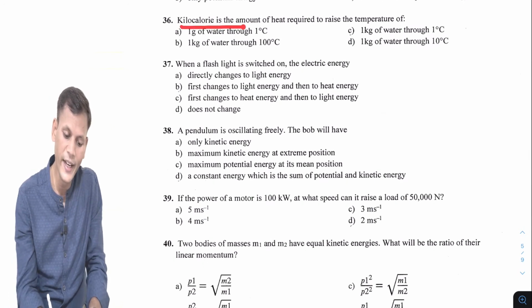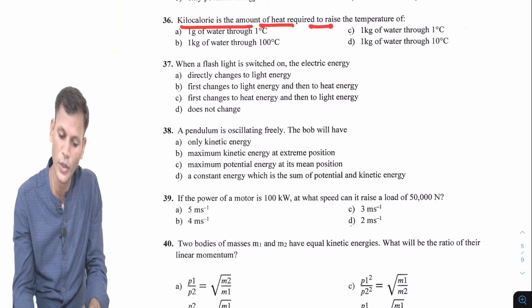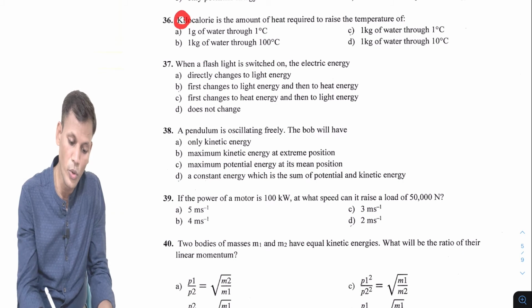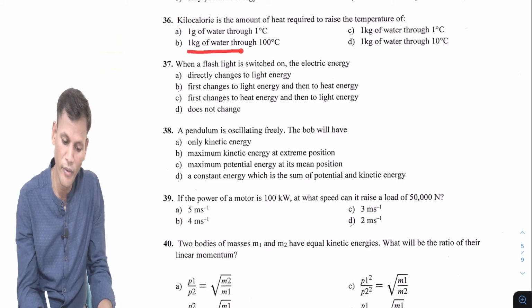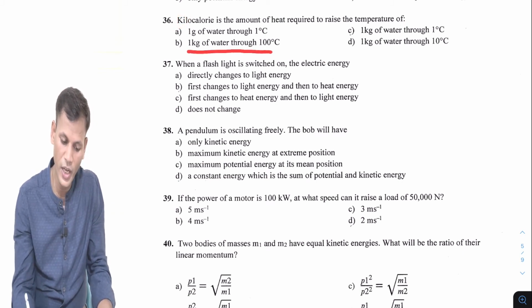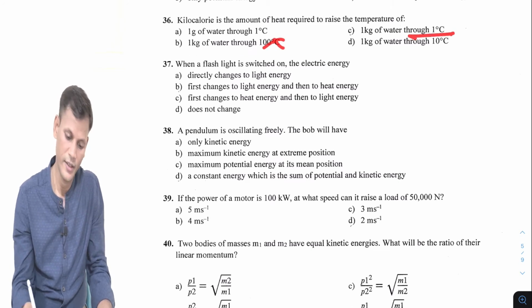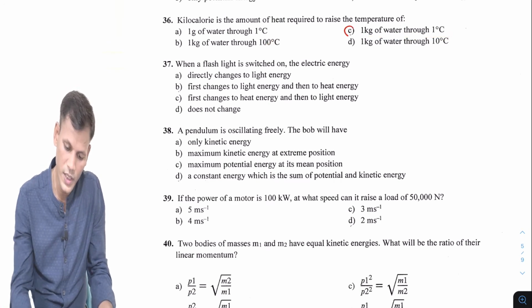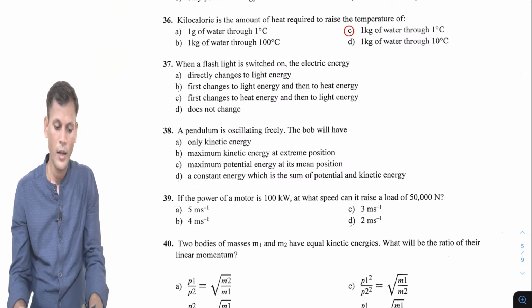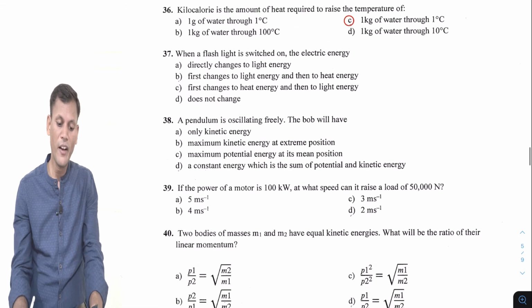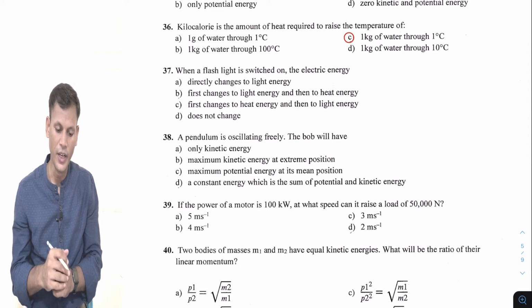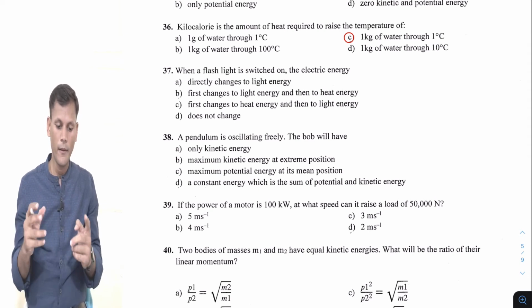Now next: kilocalorie is the amount of heat required to raise the temperature of what? Kilo word is here, so 1 kg of water through 1 degree, not 100 degree, 1 degree. That is the basic definition of 1 kilocalorie. So this is the option. Question number 37. When a flashlight is switched on, the electric energy first changes to flashlight.